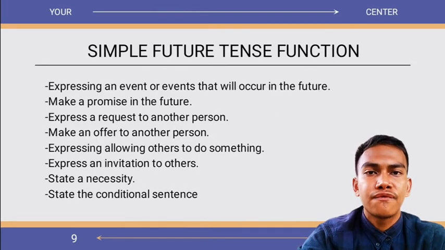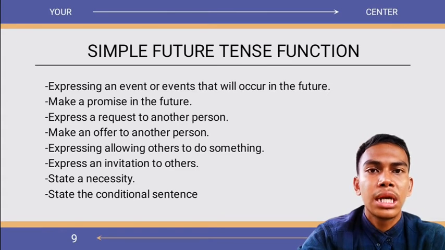Simple future tense function. In the form of English tense, the function of going to in the simple future tense is used to tell about plans for the future that we have talked about. The auxiliary function of the verb will or shall is used to tell about future events that we believe will definitely happen. Overall, the simple future tense function can be used in several statements or events, namely as follows: expressing an event or events that will occur in the future.